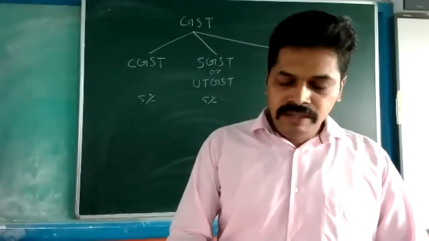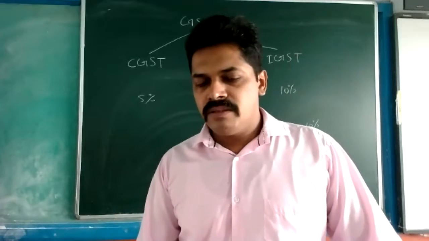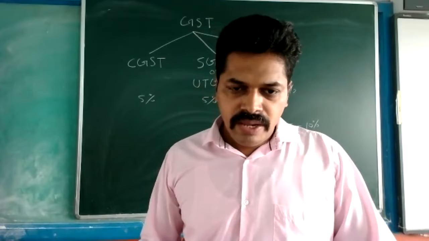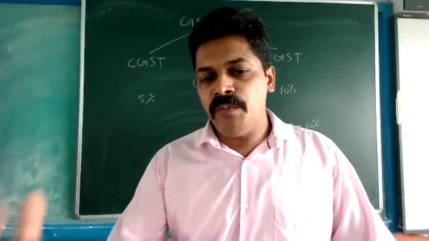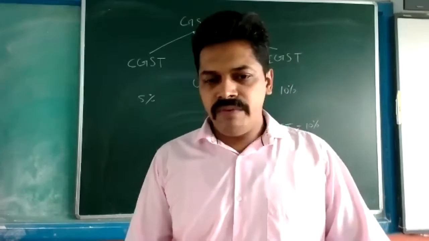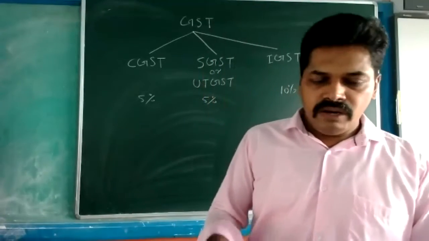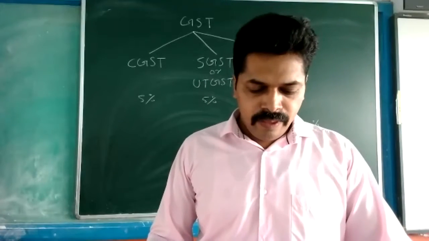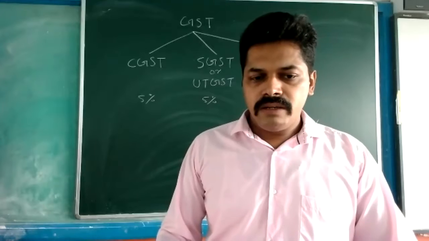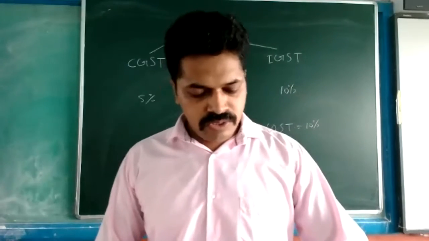Then the fifth one, if we are making the payment to creditors and we are receiving some discounts, then also there is no GST. Next point, we are collecting money from debtors and we allowed some discount. We are collecting the money, that is one transaction. Another one is the discount we are allowing. For both, there is no GST. Then the seventh one, if any bad debts is there, for that there is no GST, and bad debts recovered, for that also no GST.